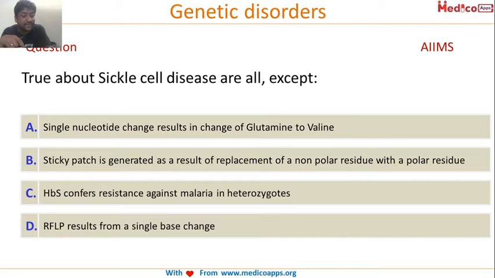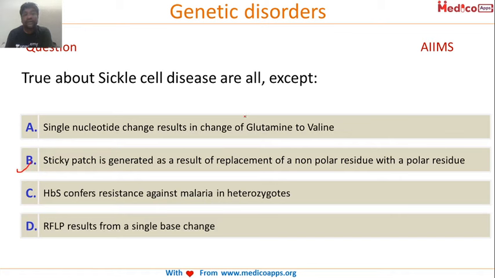HbS confers resistance against malaria in heterozygous, and RFLP results from a single base change. Good. Brilliant. Every one of you have got it correct. Very good. The correct answer is actually B.